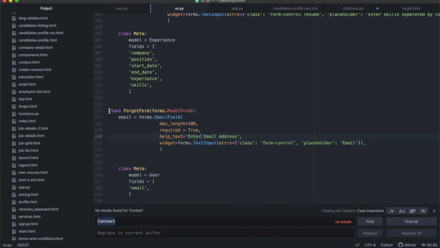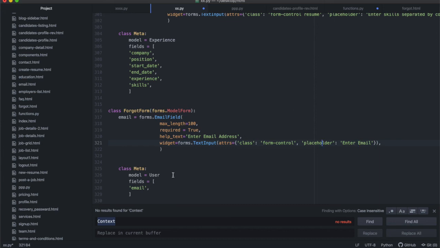I've created a new class called forgot form, and inside the new class, I'm going to extend forms.ModelForm, because I'm going to use the user model to create this. The only input that I need is the email input. The email input is an email field, the widget is a text input, the class is form-control, and the placeholder is email, or you can say enter email. It's up to you how you want to do this. Enter email will be the placeholder that's represented inside the field.